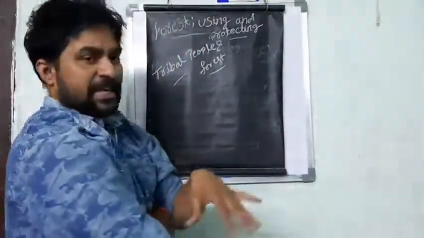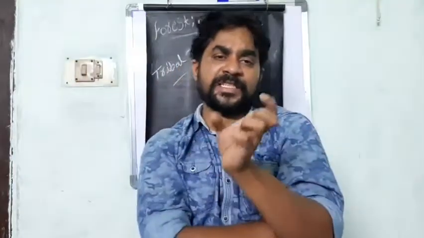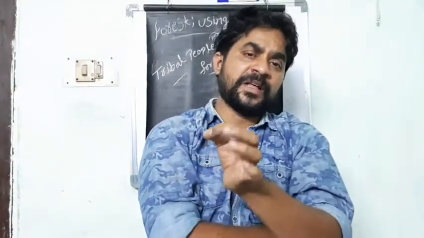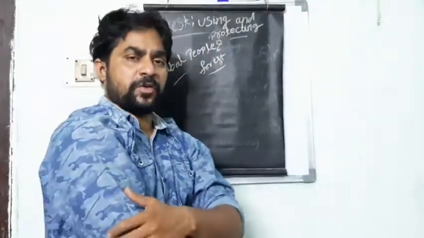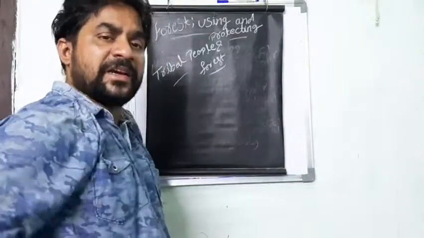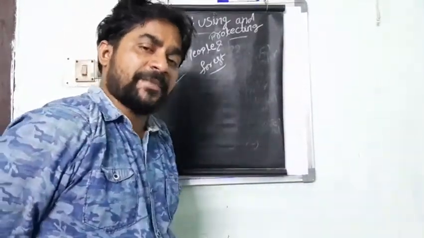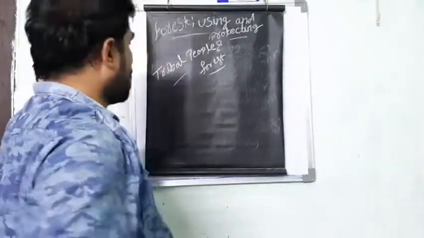Once upon a time, the tribals had a lot of involvement with the forest. Once upon a time the rights of the forest were given to tribal people only, and before the Telangana government, at the time of colonial powers also, there was some difference.